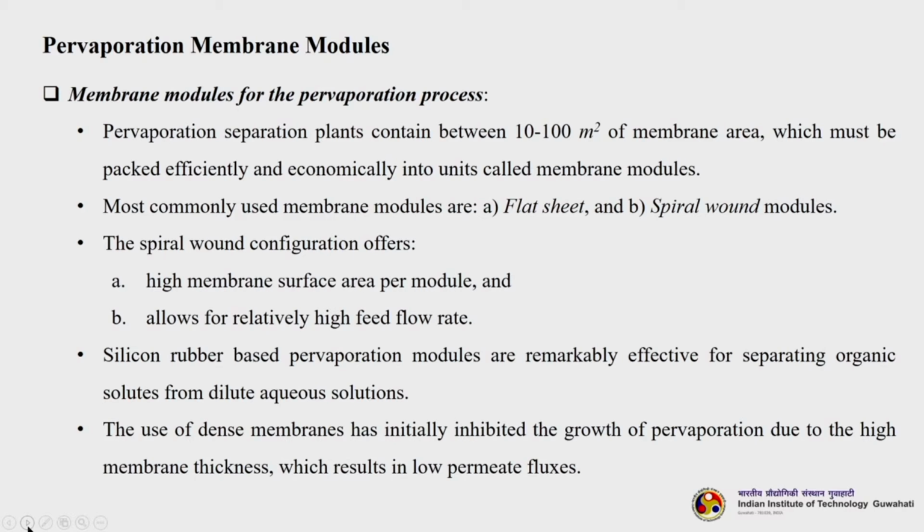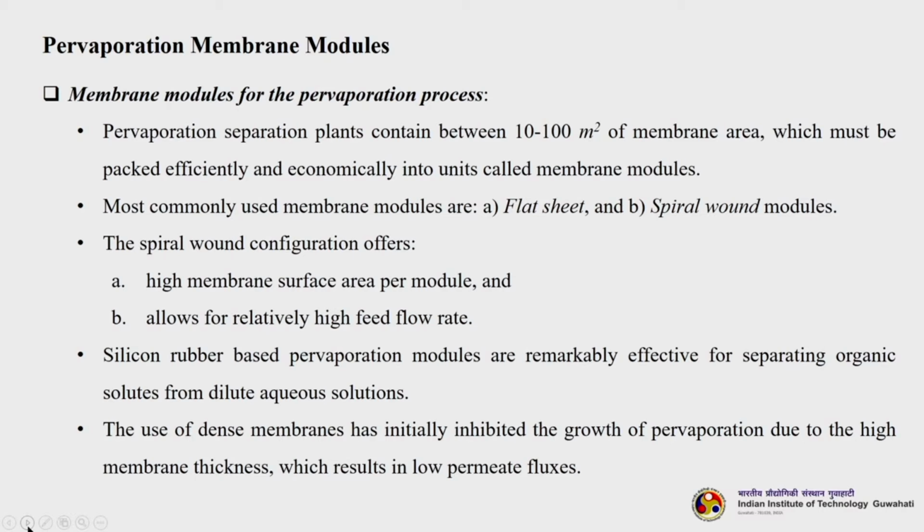Students, we have discussed flat sheet and spiral wound membrane modules in detail when we discussed membrane modules, and thereafter also during our ultrafiltration, microfiltration and RO systems. Their advantages and characteristic features mostly remain the same. The spiral is a better one. Why? Because it gives high membrane surface area per module and allows for relatively high feed flow rate.